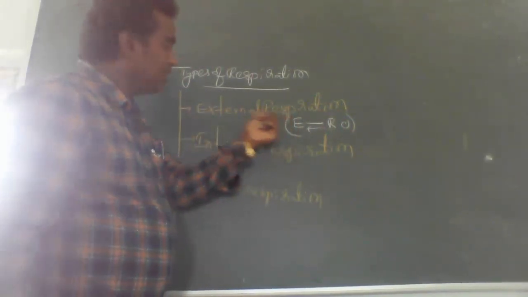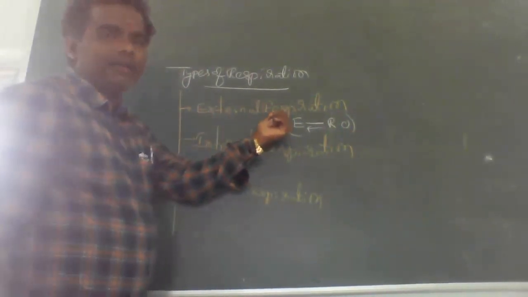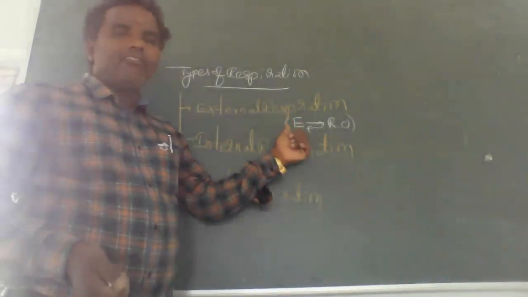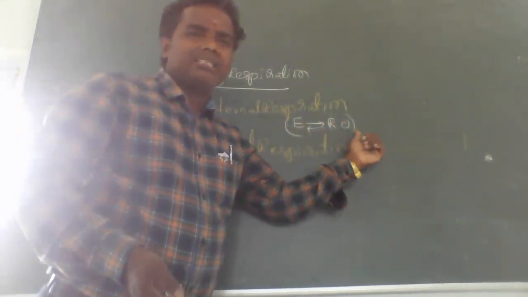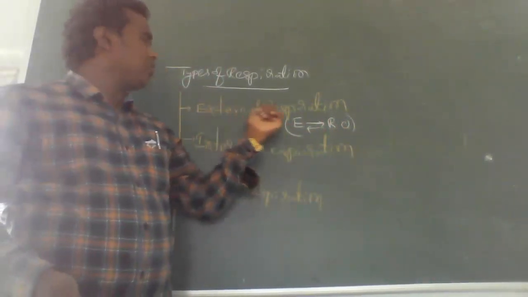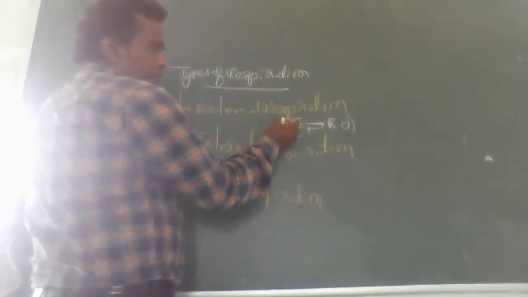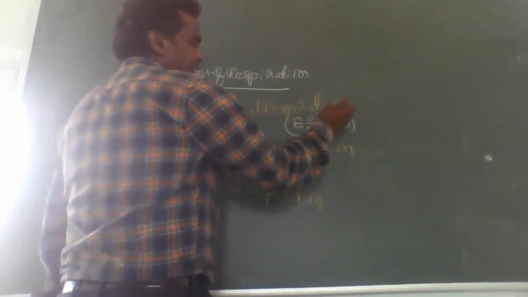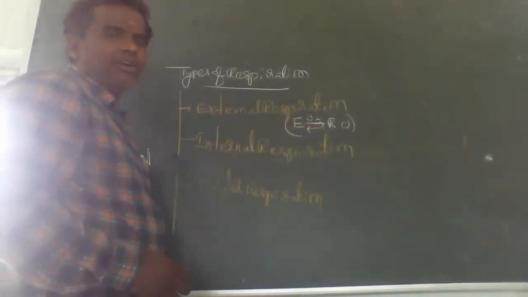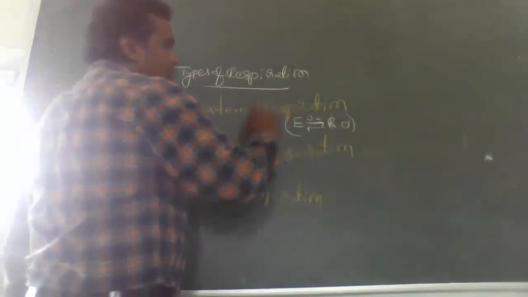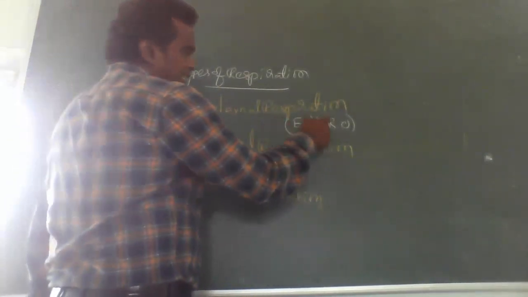Once again, what is external respiration? Remember one thing: the exchange between the environment and the respiratory organ and back to the environment is called external respiration. For example, oxygen from the environment enters into the respiratory organs.